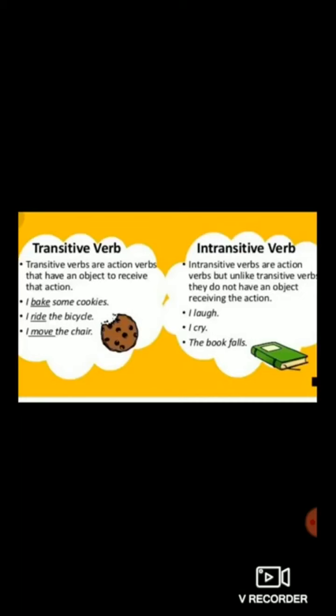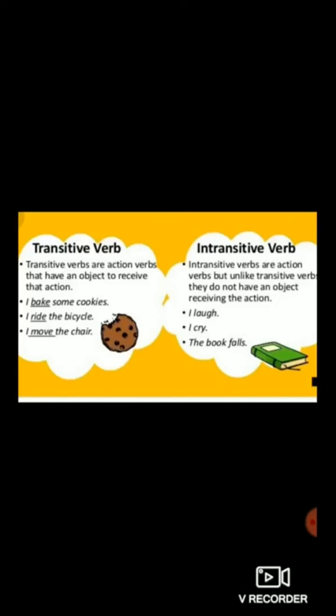So after the verb, is there any object in that example? Yes. Cookies. So cookies is an object. So this verb bake is known as a transitive verb because it takes an object after it.